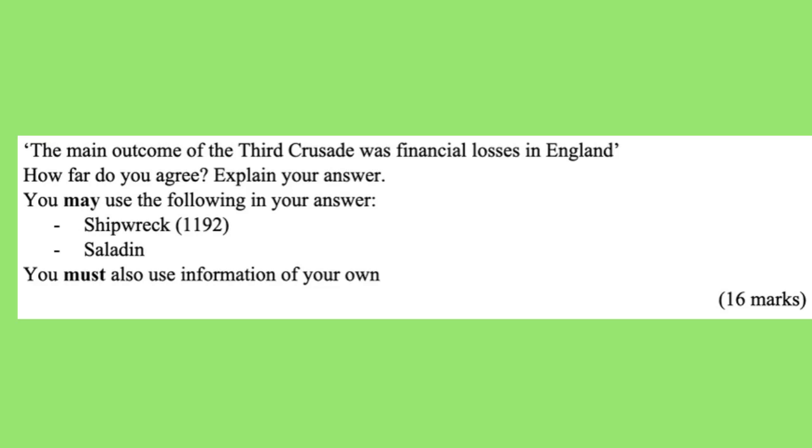The main outcome of the Third Crusade was losses in England. How far do you agree? Explain your answer. You may use the following in your answer: Shipwreck in 1192. Saladin. You must also use information of your own.